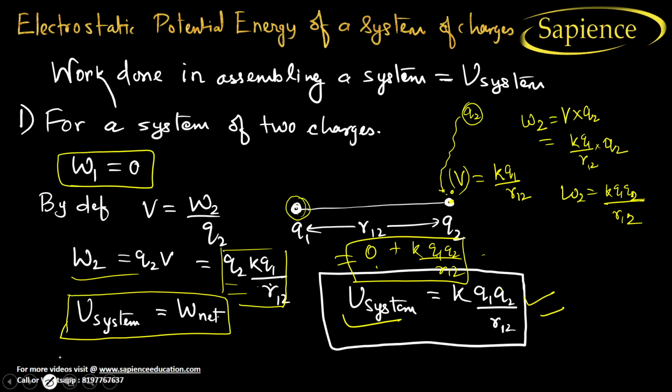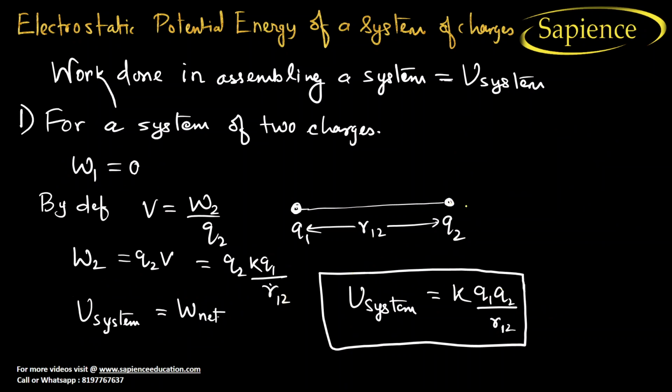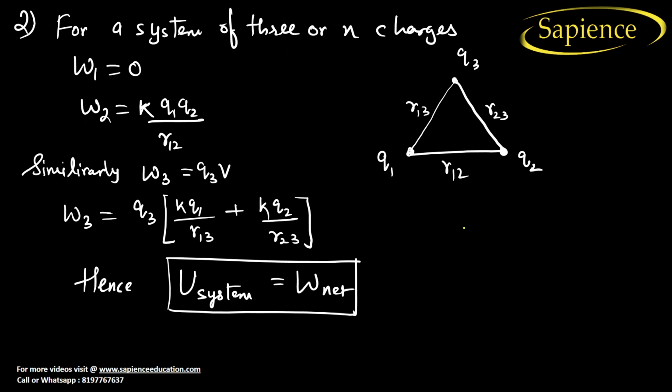I hope you have understood this, the potential energy of a system of two charges. Now, what if there are three charges? So go step by step. First of all, see how smartly we can manage this. First, we have to mention the work done: W1, let us mention W2, and let us mention W3.